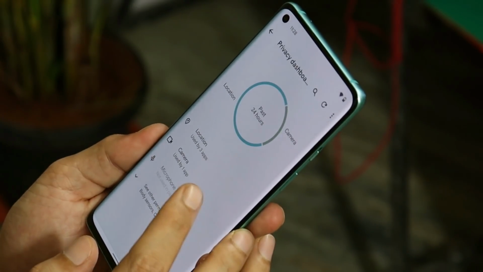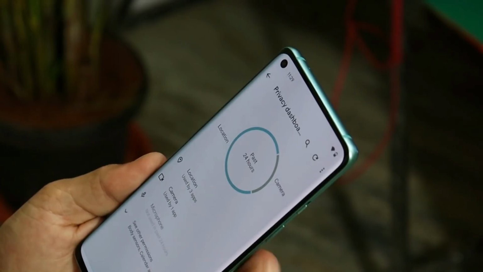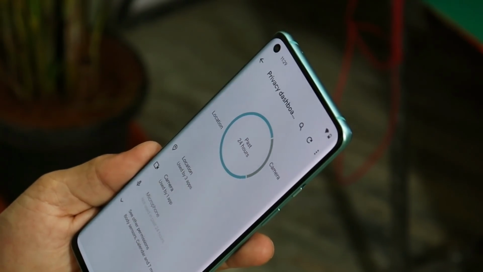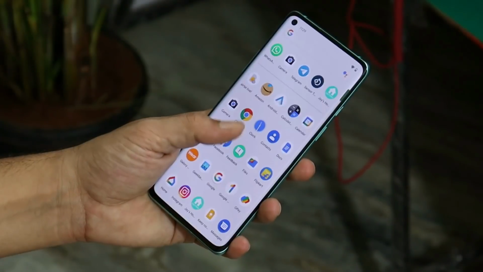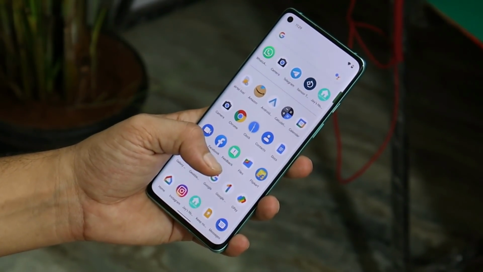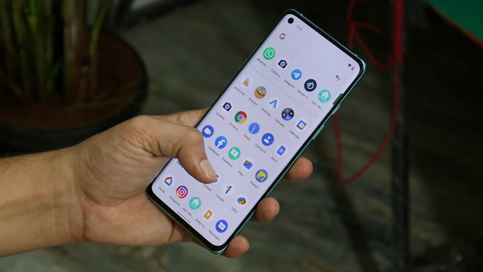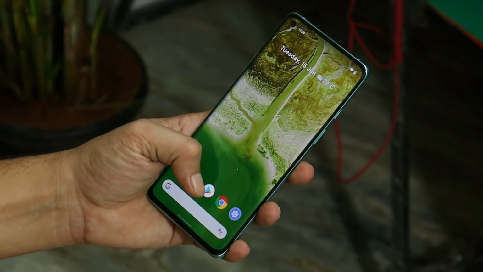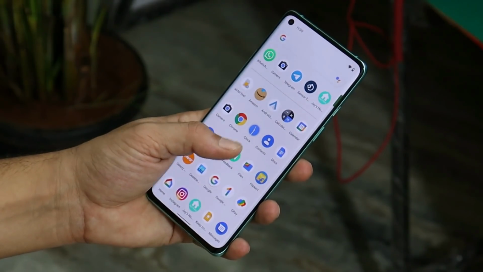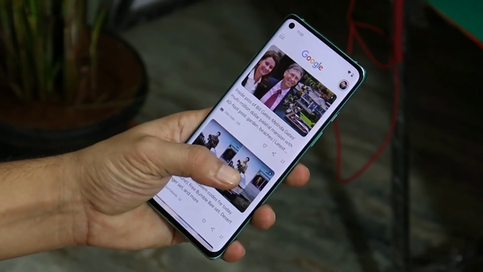And the same goes for other hardware like camera. And on the top, you will get an overview about the usage of other sensors or hardware over the past 24 hours. So guys, right now I can recommend you to try it out because Beta 1 wasn't that stable to be used as a daily driver, and the installation process was quite difficult. That's why I did not make an installation guide for Beta 1. But here you can use Beta 2 as a daily driver.